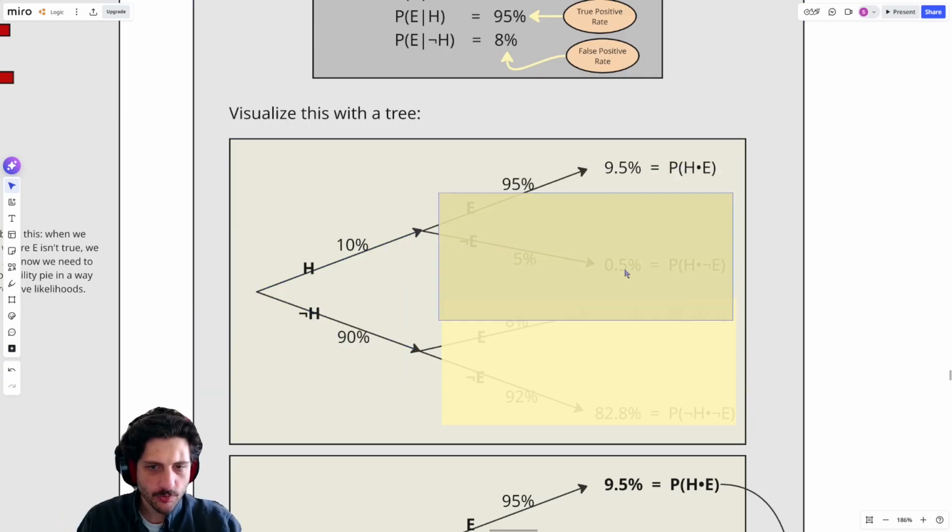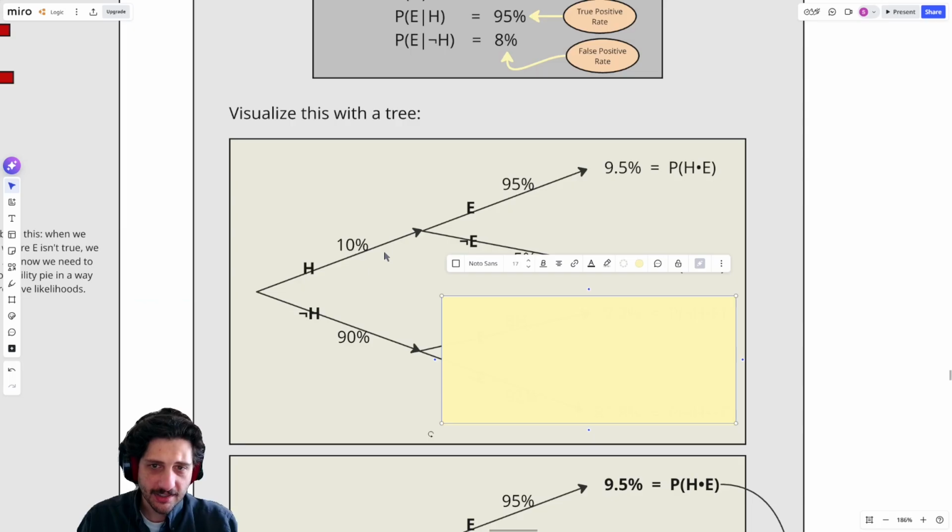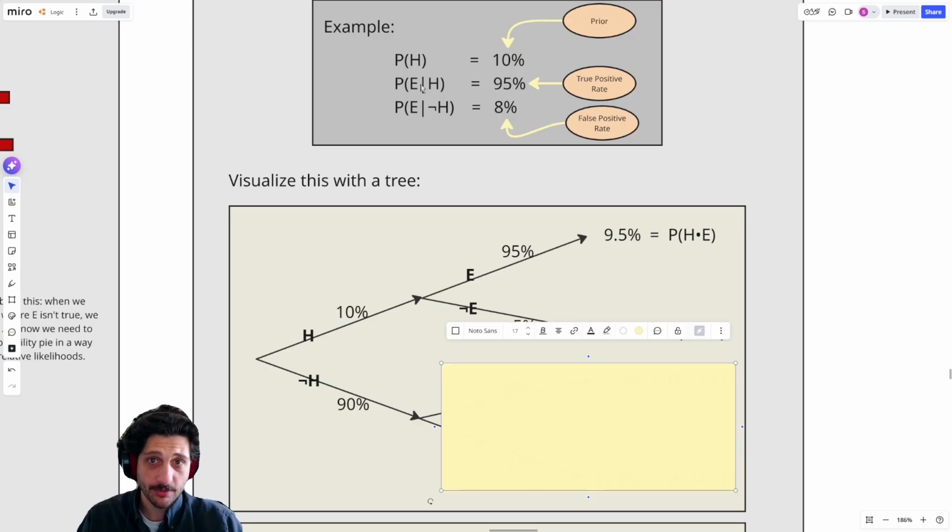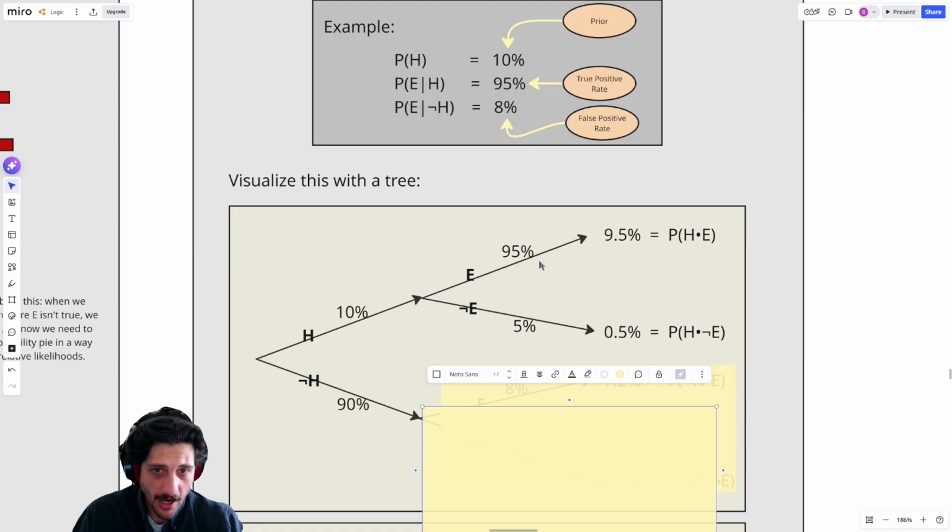Next, let's think about what happens when I take the test. If I am sick, then the probability that I get a positive result is 95%, right? That's exactly what this number is telling me up here. If you're actually sick, the probability of seeing this evidence is 95%. And so if the probability that I get a positive result being sick is 95%, then the probability, if I am sick, of getting a negative result is only 5%.